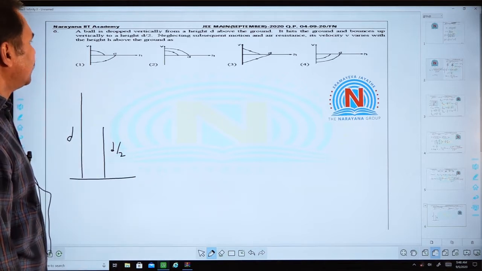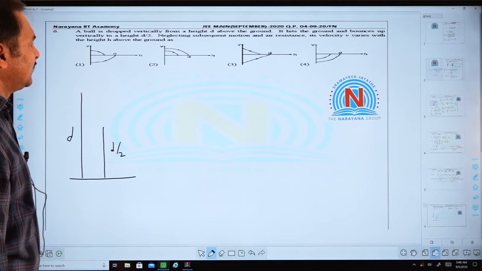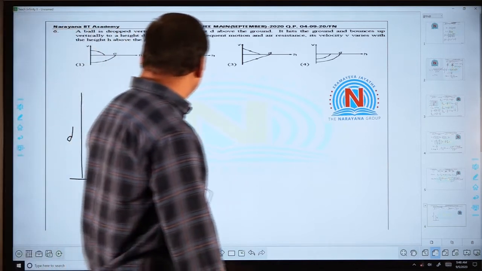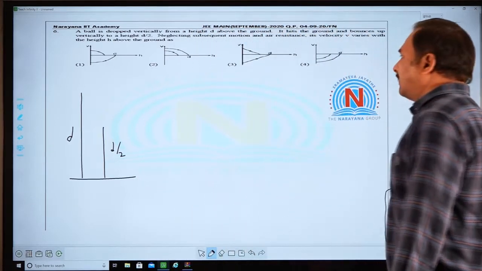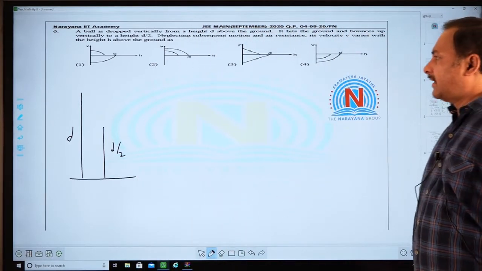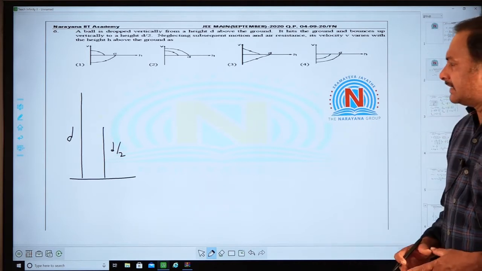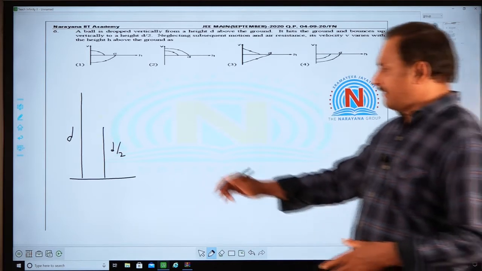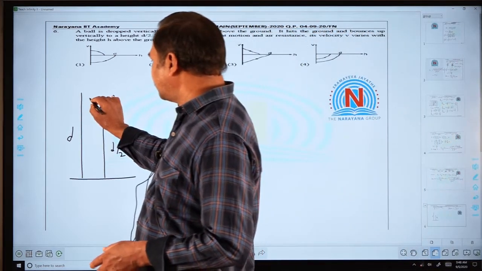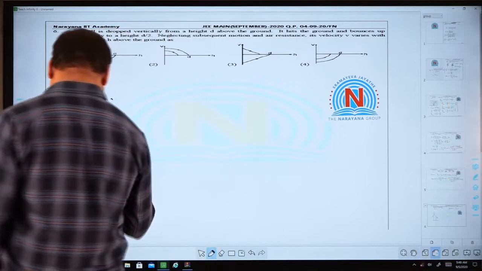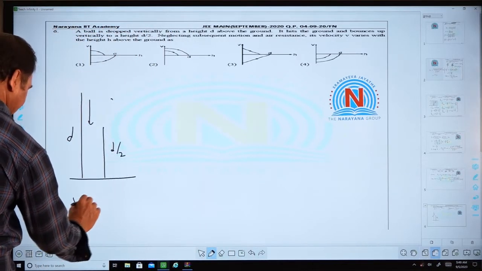Neglect subsequent motion and air resistance. Its velocity v varies with height h above the ground as shown. Along the x axis we have h, and along the y axis we have v. We can solve this question by using our common sense. Observe here, first the body is moving in the downward direction, so the velocity is negative.